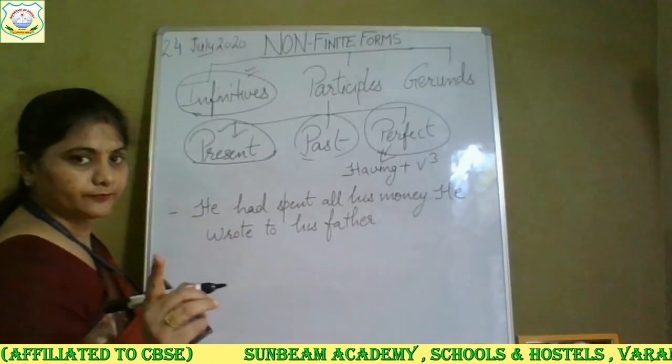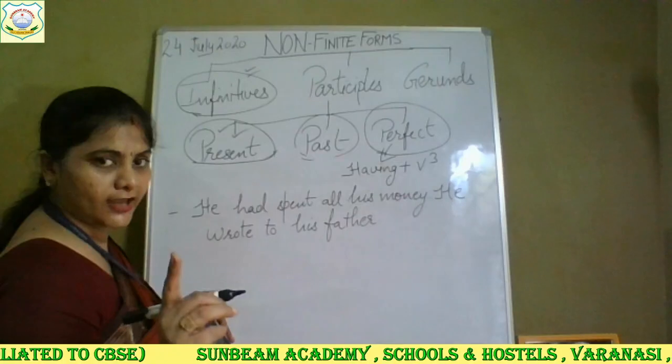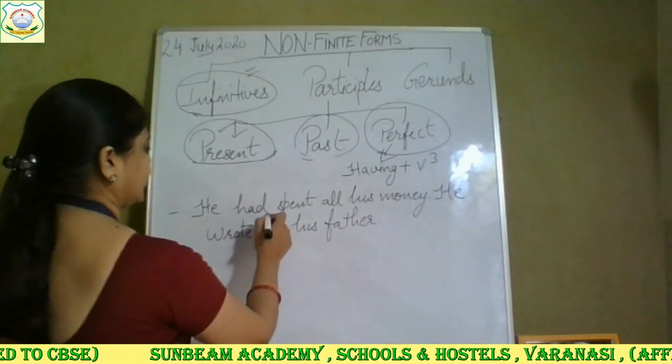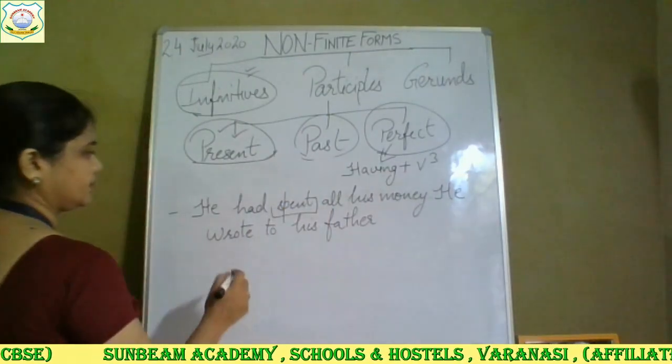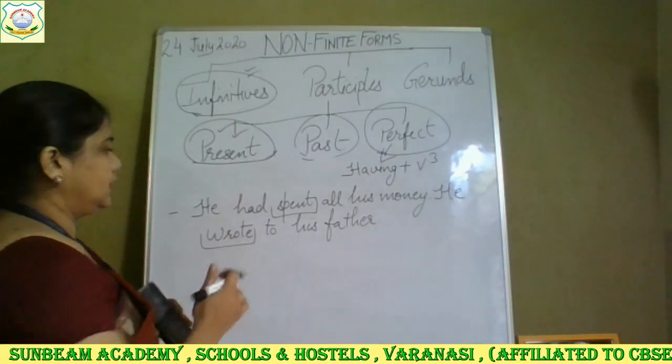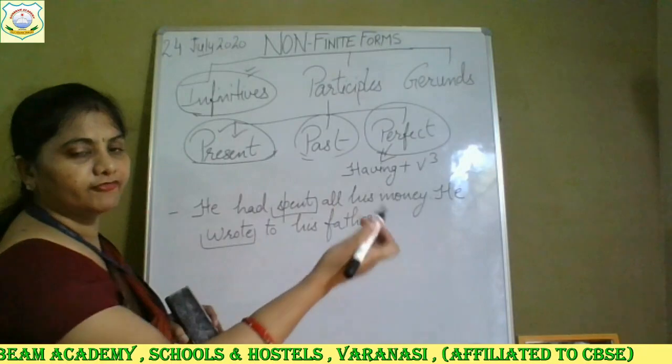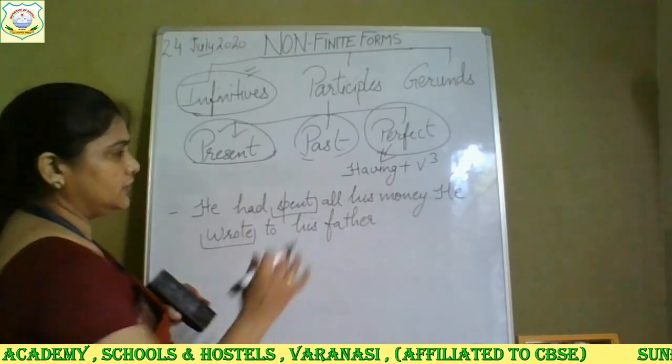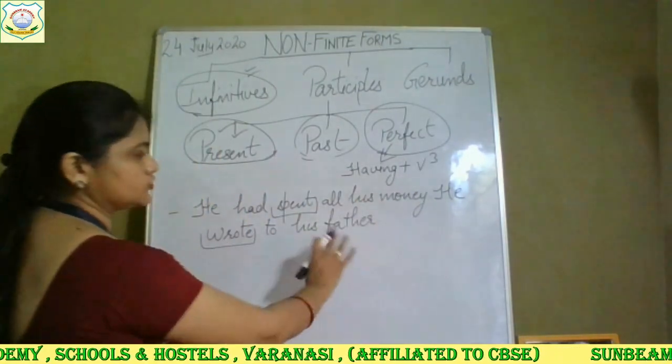Two actions are there. Are you getting those two actions? There are two verbs, spent and wrote. So he had spent all his money, after means all the money was finished. Now the second action, what he did, he wrote to his father.